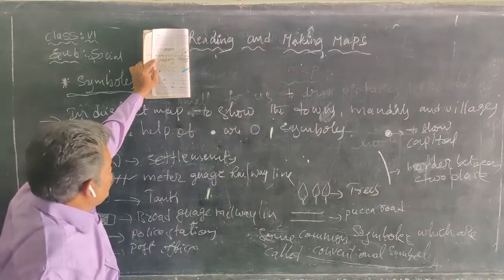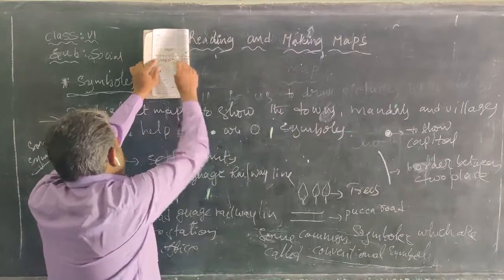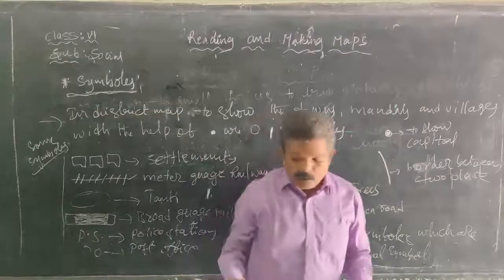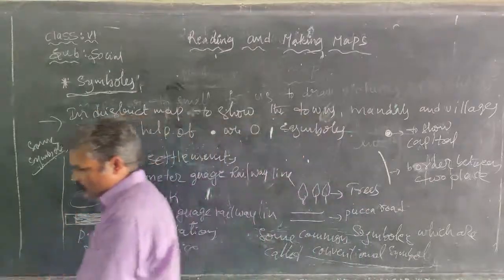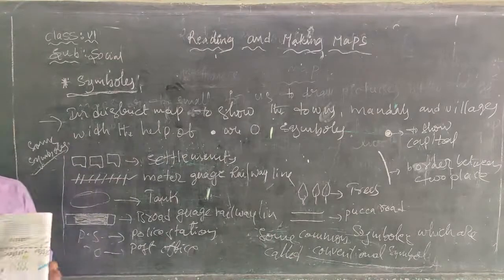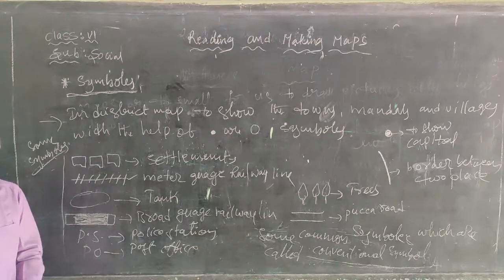Railway station, police station. When we see this information to identify places and understand them, the symbols represent information about that particular place.